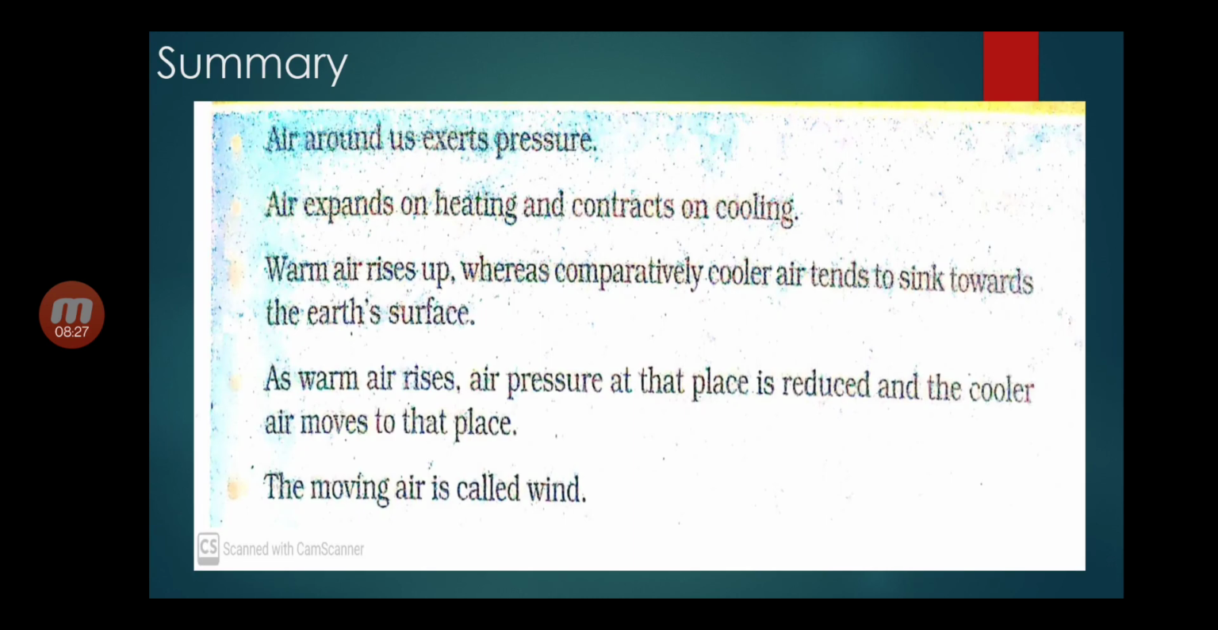At last, we summarize the chapter. Air around us exerts pressure. Air expands on heating and contracts on cooling. Warm air rises up, whereas comparatively cooler air tends to sink down towards the Earth's surface. As warm air rises, air pressure at that place is reduced and the cooler air moves to that place. The moving air is called wind.